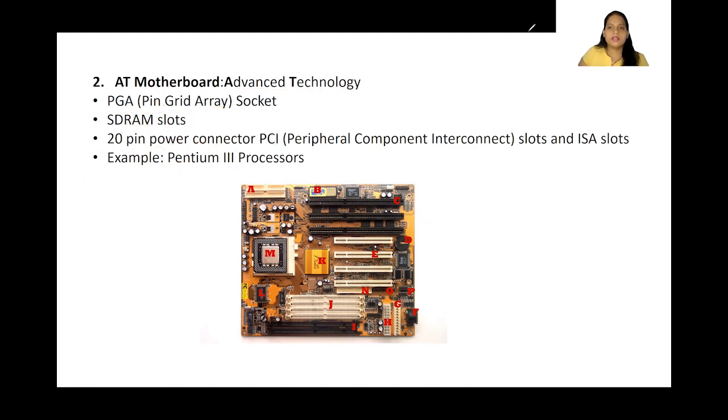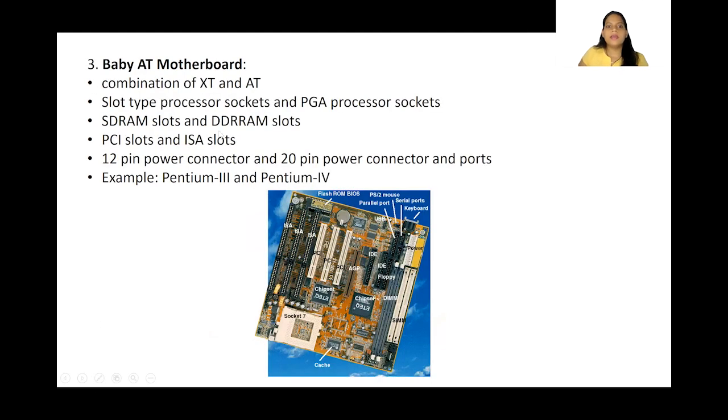Okay. The next type of motherboard we have is Baby AT motherboard. Now this is a combination of our XT and AT. Okay, so this had the characteristics of both XT and AT. This has slot type processor socket and PGA processor socket. So both types of processor sockets are available.